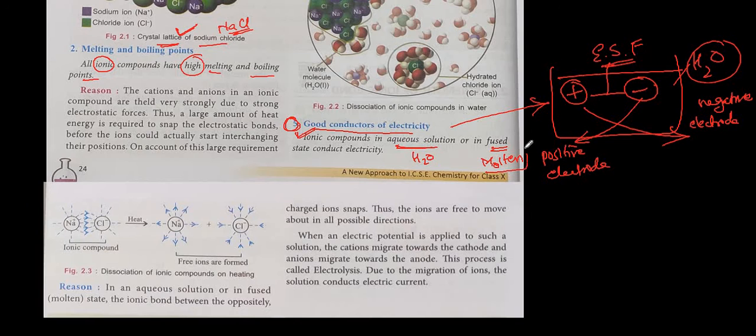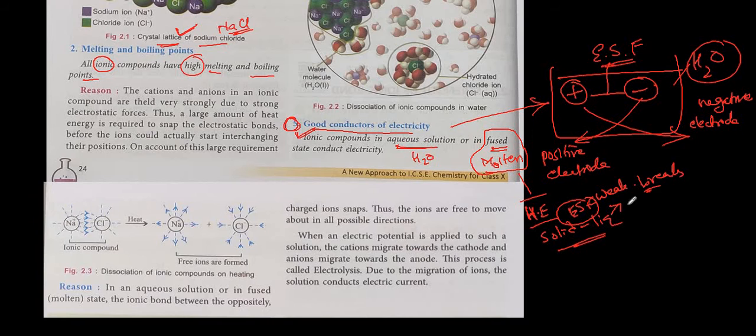Molten, or fused, means what? You are providing a large amount of heat energy to convert solid into liquid. And when liquid formation takes place, that means the bond formed due to electrostatic forces becomes weak and breaks, and it forms liquid, and it can easily conduct electric current.